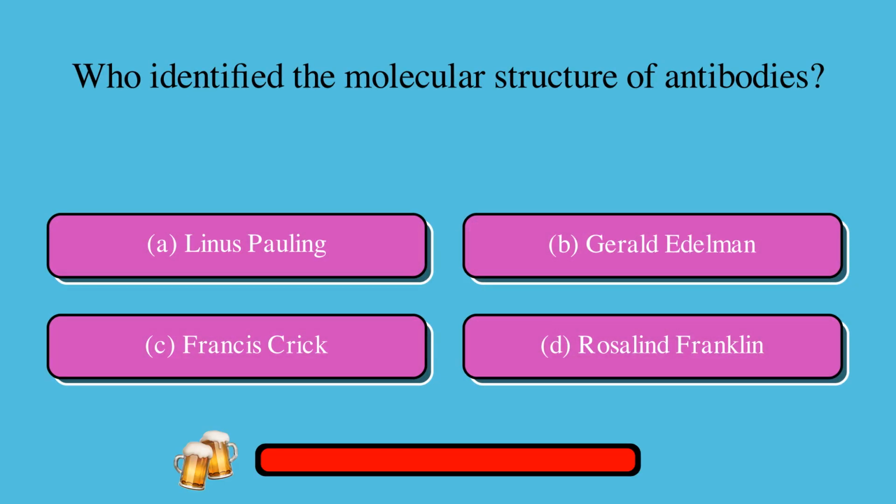Who identified the molecular structure of antibodies? Is it A. Linus Pauling, or B. Gerald Edelman, or C. Francis Crick, or D. Rosalind Franklin? The correct answer is B. Gerald Edelman.